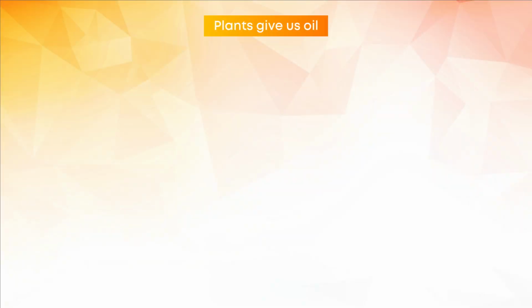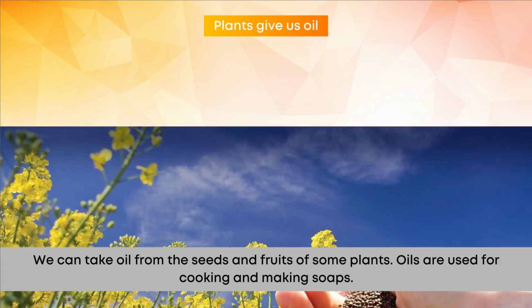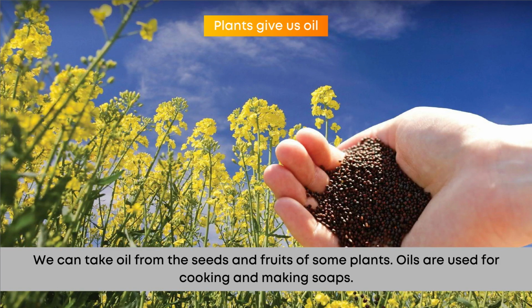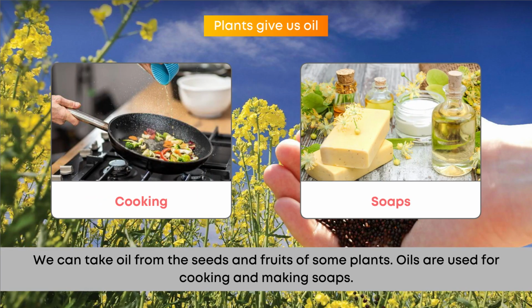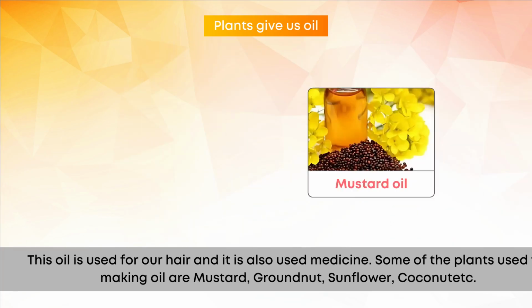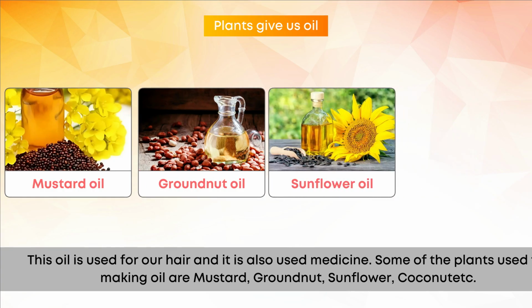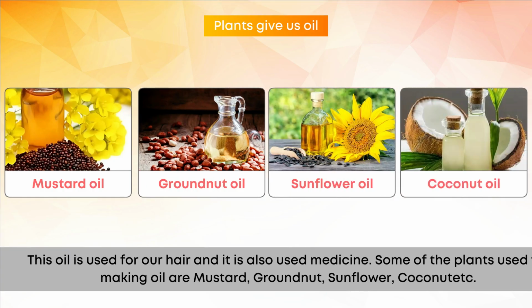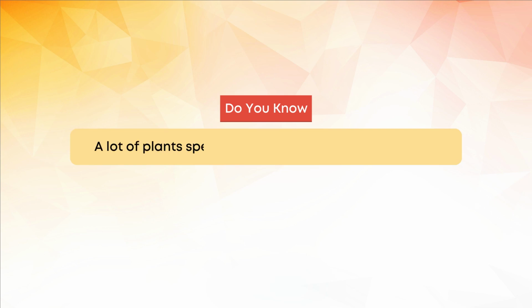Plants give us oil. We can take oil from the seeds and fruits of some plants. Oils are used for cooking and making soaps. This oil is used for our hair and it is also used as medicine. Some of the plants used for making oil are mustard, groundnut, sunflower, coconut, etc. Do you know? A lot of plant species are used for medicinal purposes.